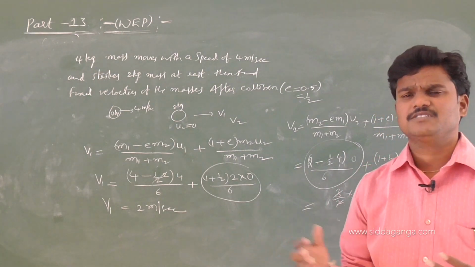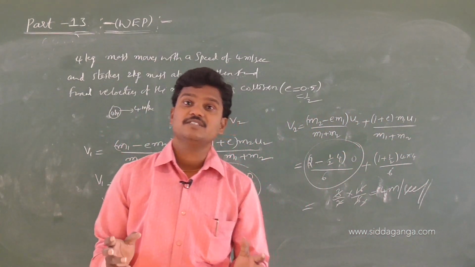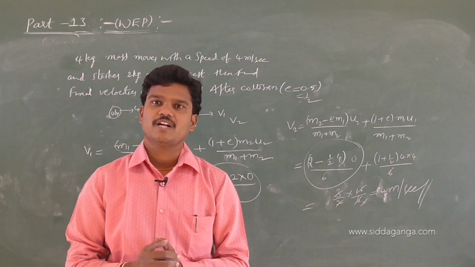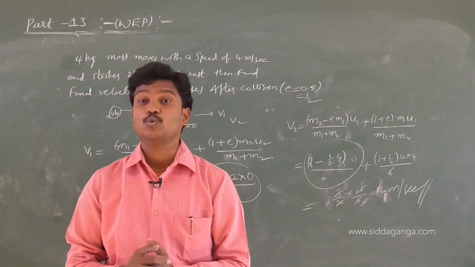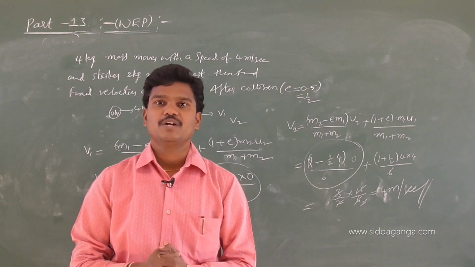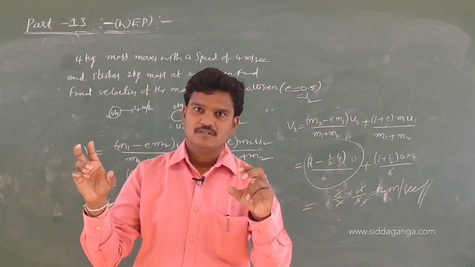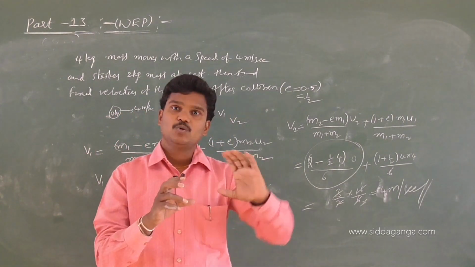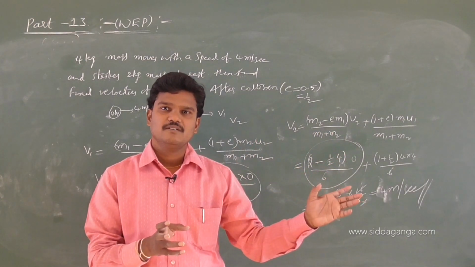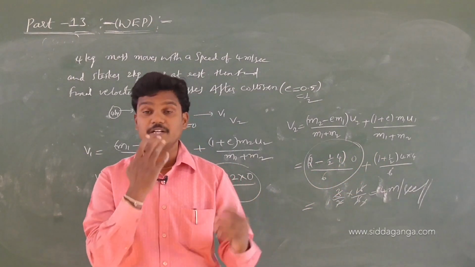If identical masses are collided elastically, then what about the velocities? Velocities are exchanged, okay. If the same identical masses are collided elastically in 2 dimensions, no doubt after the collision the two masses will fly perpendicular to each other. This I will show you in the next sessions. Not in 1 dimension: if it is 1 dimension, after the collision the velocities of the two bodies are exchanged. V1 becomes U2, V2 becomes U1, that we have done, okay.